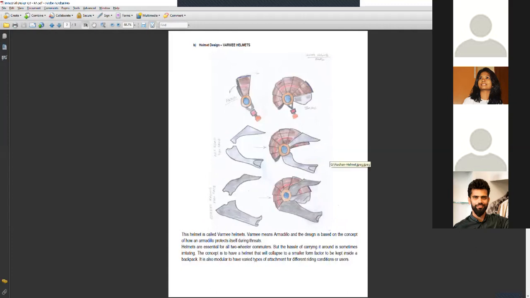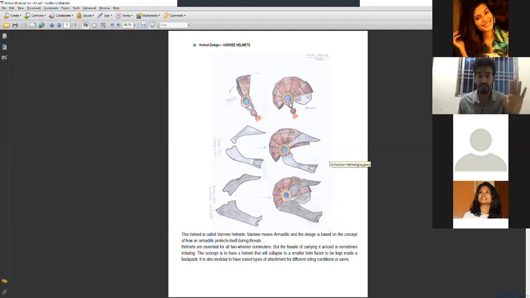As soon as you are trying to give any sort of solution, try to put the design process into it. What was the problem statement that you took? What are the different use cases or parallel studies that you have done? So this is the final solution that you're showcasing, right? So what was the problem statement?